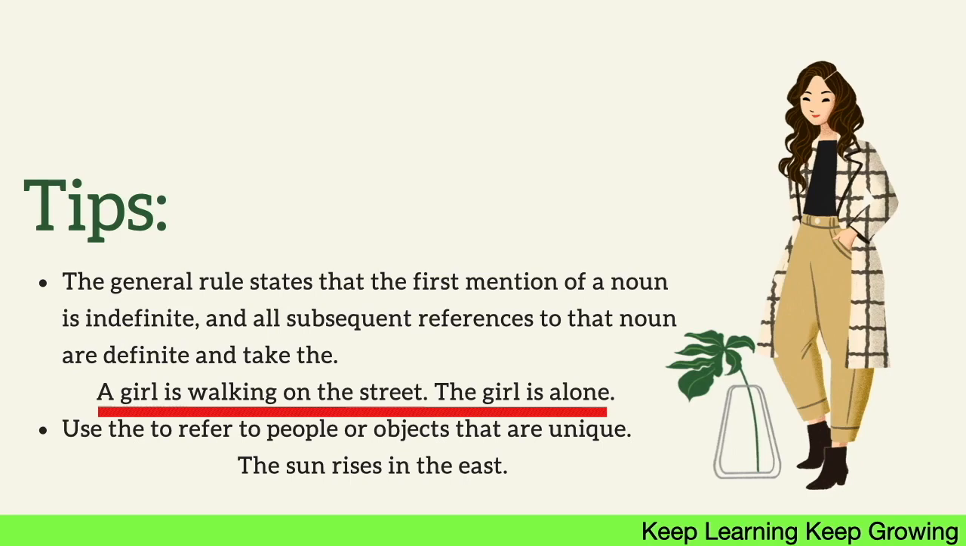When I am mentioning a girl, that is not definite. That is obviously an indefinite one. But when I say in the second sentence, the girl is alone, I am emphasizing the girl herself who was walking on the street. Now, we should also use "the" before people or objects that are unique, that is one of a kind. Like, the sun rises in the east, and the example goes on.